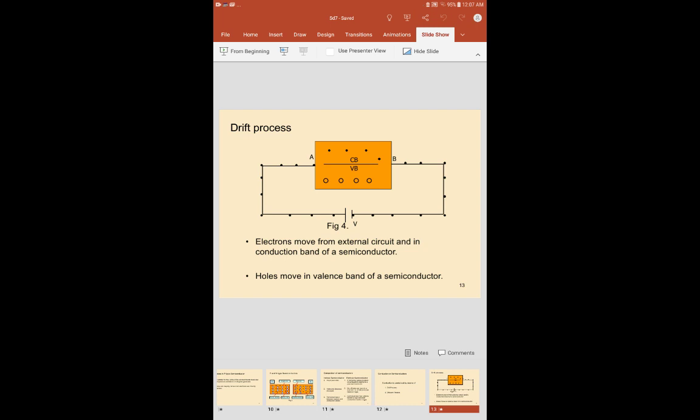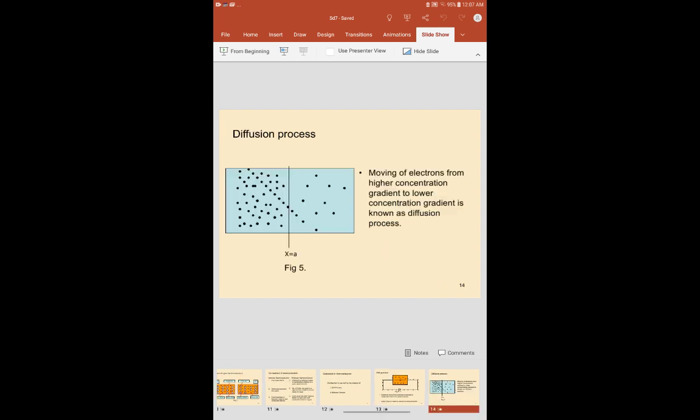That means the conduction starts in semiconductors. Electrons are moved from the external circuit into the conduction band of semiconductors, and holes move in the valence band of the semiconductors.